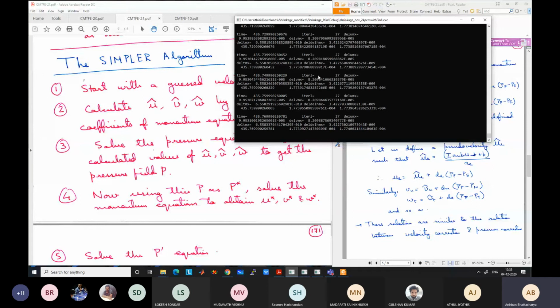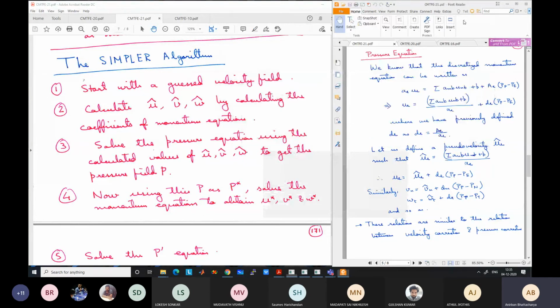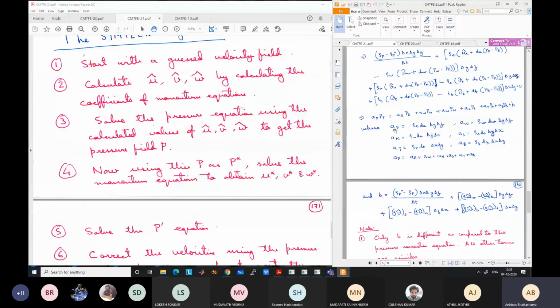So in each time step I have to start with the first iteration, and for the first iteration I need the guess velocity field, and I can use the previous velocity field which is already known to me as the guess velocity field. And if the velocity is not changing much with time, the previous velocity field will be correct. So my guess velocity will be correct. Otherwise, you just start with a guess velocity field, and you get u hat, v hat, and w hat. Now what we are going to do? We are going to solve the pressure equation, because we already know the hat velocities. We can calculate b. So once b is known, we can solve the pressure equation for all the grid points using any of the methods like we had discussed again.